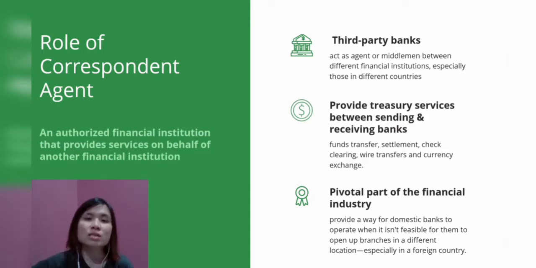Besides that, these correspondent agents provide treasury services between sending and receiving banks, such as fund transfer, settlement, check clearing, wire transfer, and also currency exchange service. Correspondent agents are a pivotal part of the financial industry. They provide a way for the domestic banks to operate when it is not feasible for them to open up a new branch in a different location, especially in a foreign country.